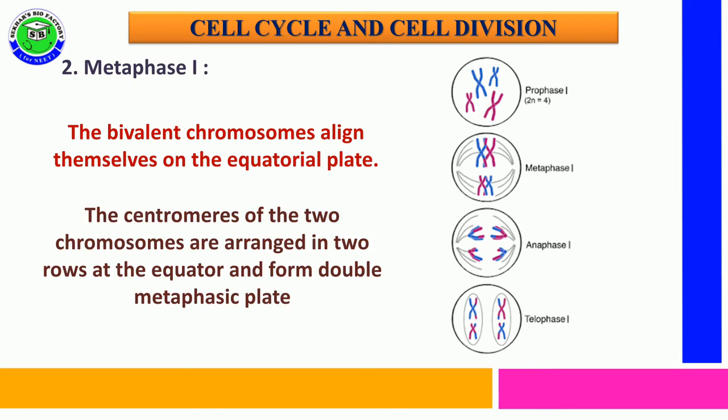Due to this alignment, the centromeres of the bivalent chromosomes are arranged into two rows, and it forms a double metaphasic plate at the equator.